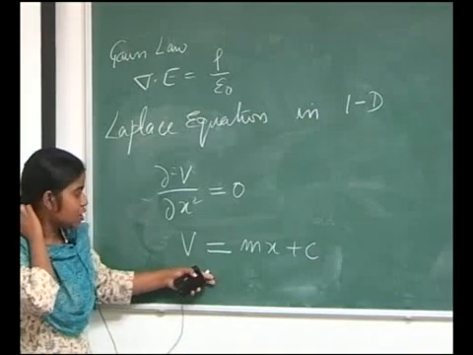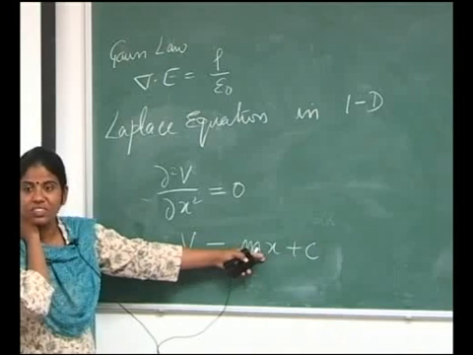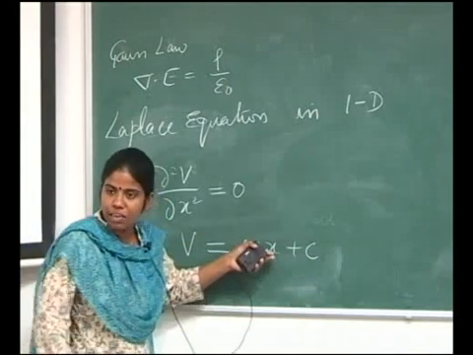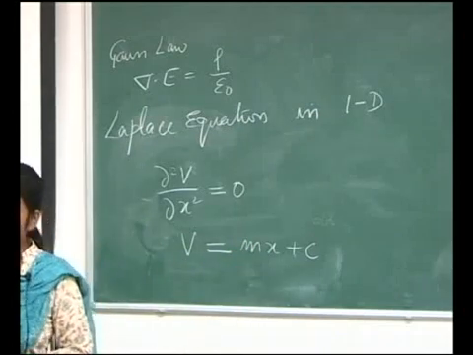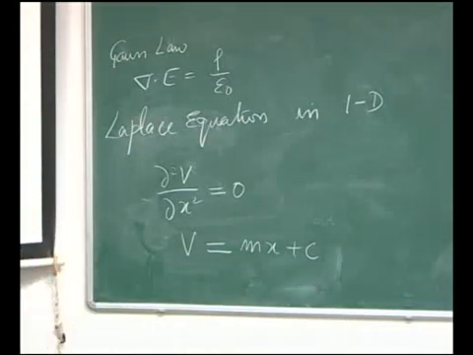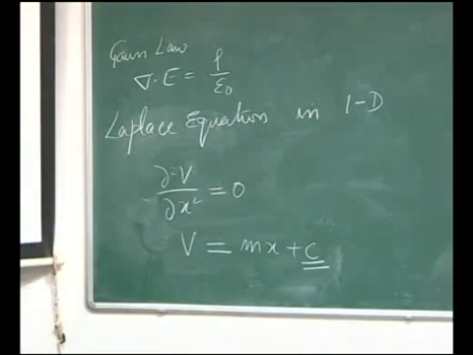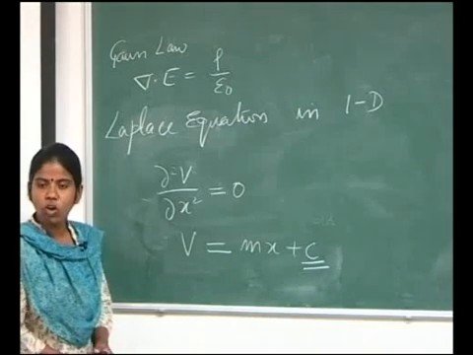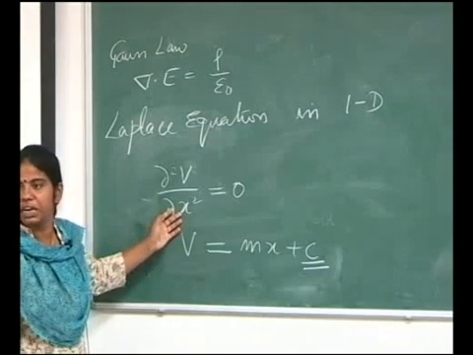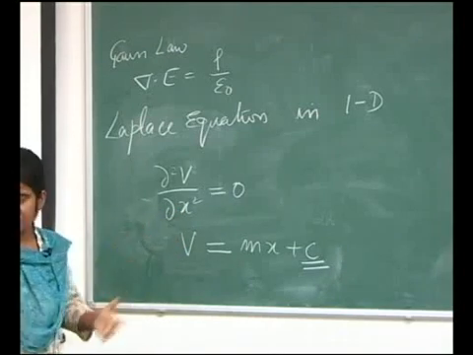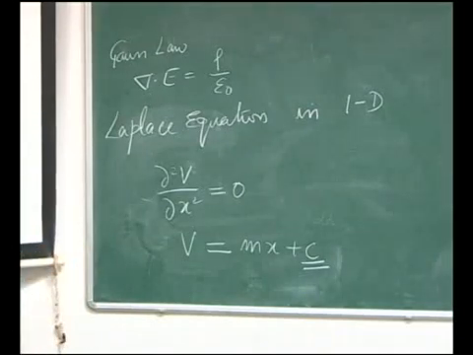So, it means for any point x, even if x is equal to 0, even if you are at the origin of the space, still the potential is not 0. Potential is equal to this amount c, isn't it? So, it means that what we perceive apparently may not be true. Okay. So, it is always good to investigate things in detail. So, what we see here, we perceive that if rho is 0, V should be 0.